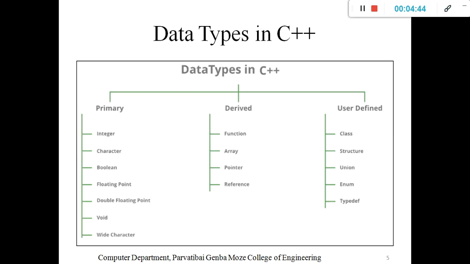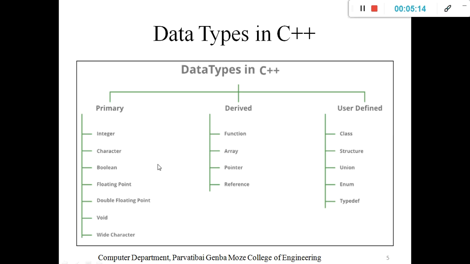I already told you. Data types in C++ are categorized into three types: primary data types, derived data types, and user defined data types. Primary means basic data types: integer, character, boolean, floating point, double floating point, valueless (void), and wide character.